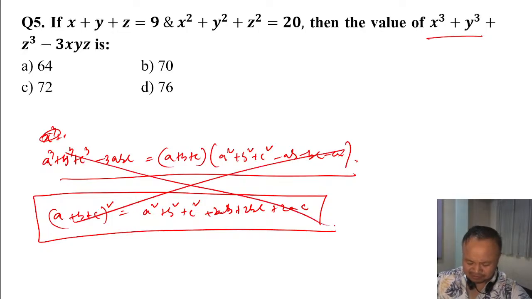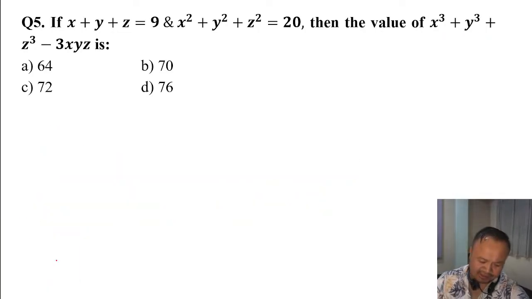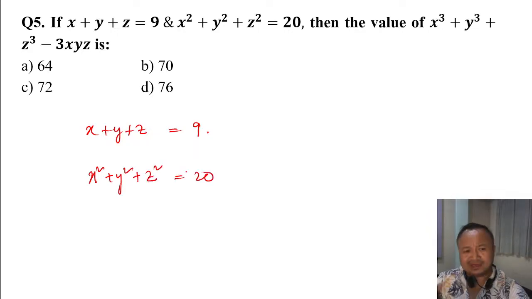So we are fed up of formulas. Here x plus y plus z is 9 and x square plus y square plus z square is 20. You take any number which is a square, you know, like 5 square is 25.